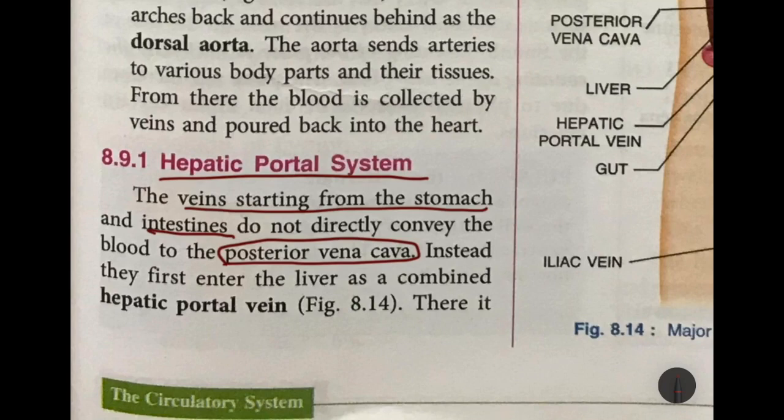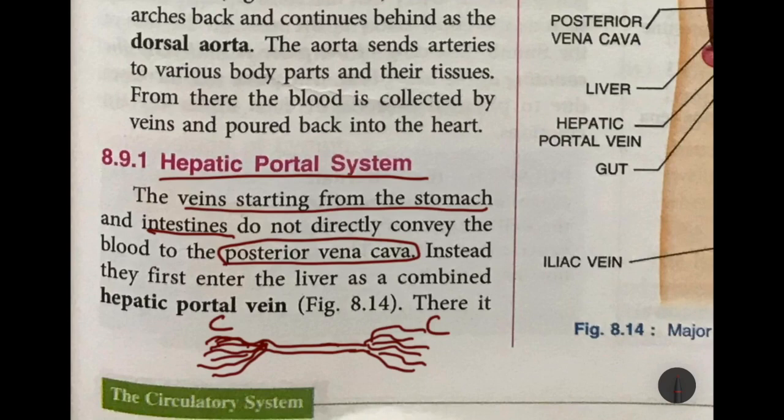Instead, from the intestines and stomach, capillaries again form one vein, and again it will surround the liver. So blood capillaries. Basically, when we are talking about a portal system, we are talking about blood vessels which start with capillaries and end with capillaries. Now hepatic, remember, always means the liver.